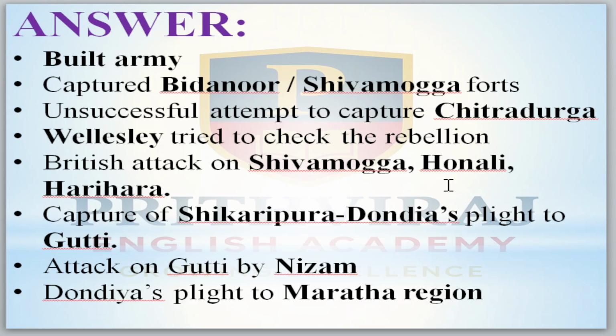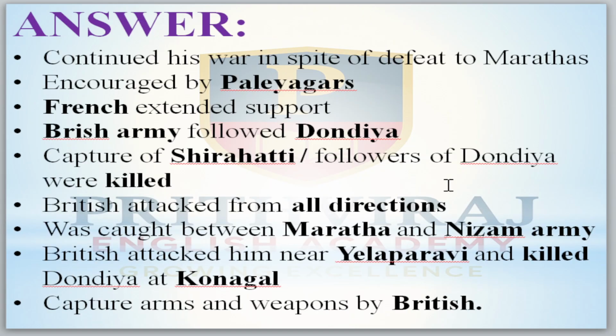Wellesley tried to check the rebellion. The British attacked Shivamogga, Honnali, and Harihara, and they captured Shikaripura. Dandiya then ran to Gutti, and Gutti was attacked by the Nizam of Hyderabad. Then Dandiya ran to the Maratha region, and he continued his war in spite of the defeat by the Marathas.